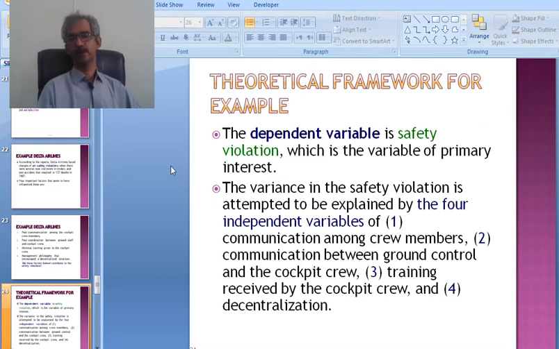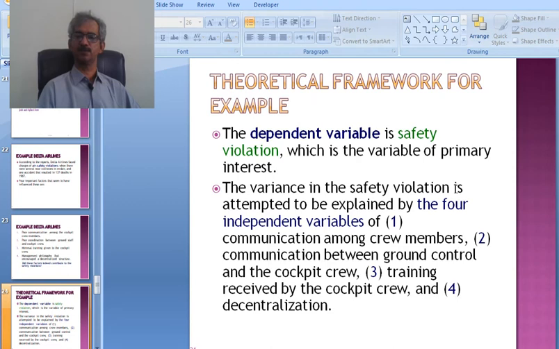Theoretical framework, for example. Suppose the dependent variable is safety violation, which is the variable of primary interest. In this example, we assume that safety violation is the dependent variable, our variable of primary interest.